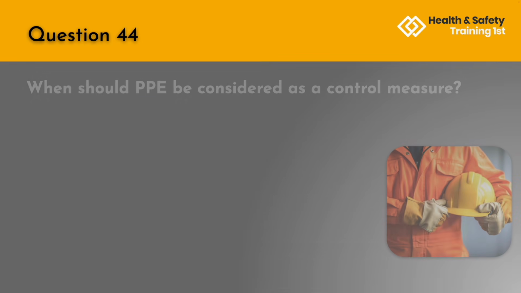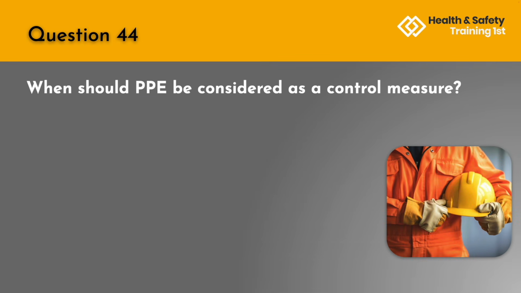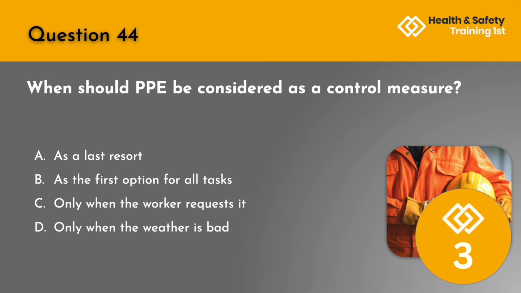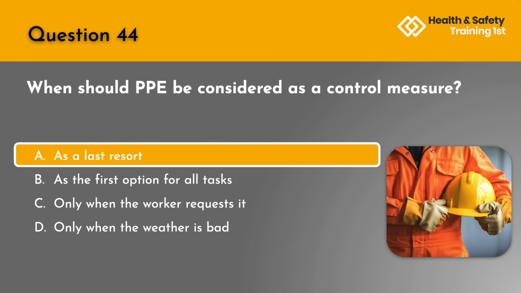Question 44. When should PPE be considered as a control measure? A. As a last resort. B. As the first option for all tasks. C. Only when the worker requests it. Or D. Only when the weather is bad? The correct answer is A, as a last resort.